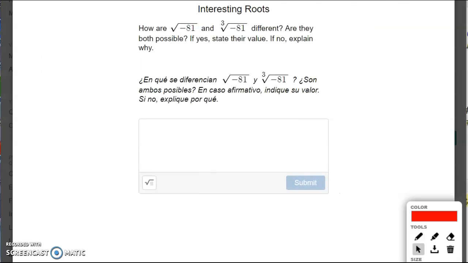And then lastly, how are square root of negative 81 and cube root of negative 81 different? Are they both possible? If yes, state their value. If no, explain why. Well, we know that for square root, we're looking for a number that is multiplied by itself twice that gives a negative number. Remember, you might think that, oh, it's negative 9.